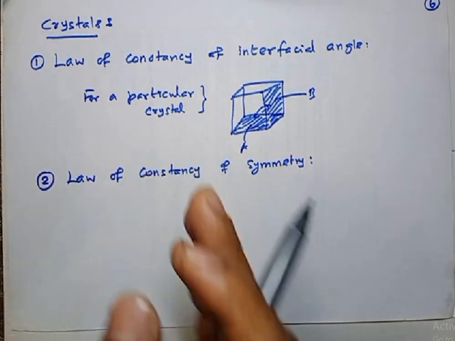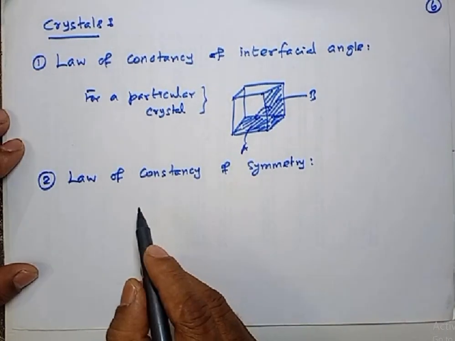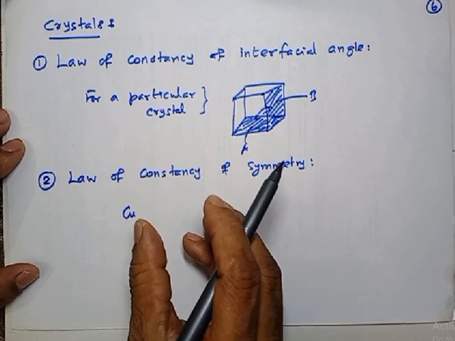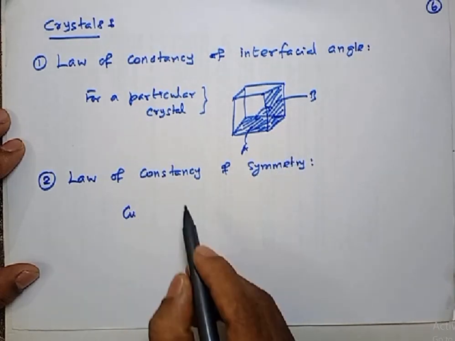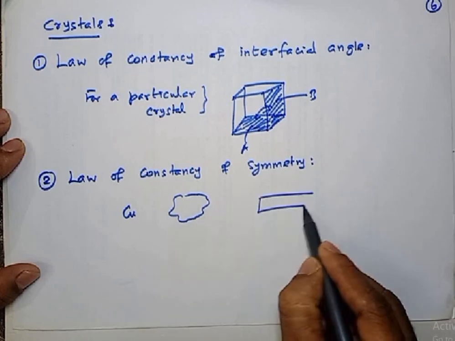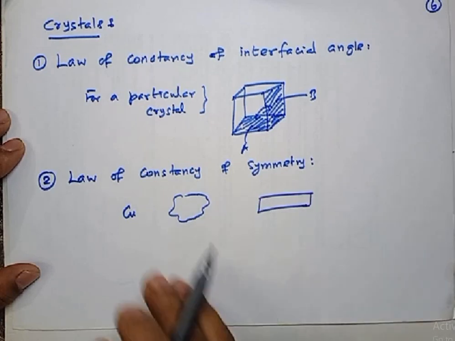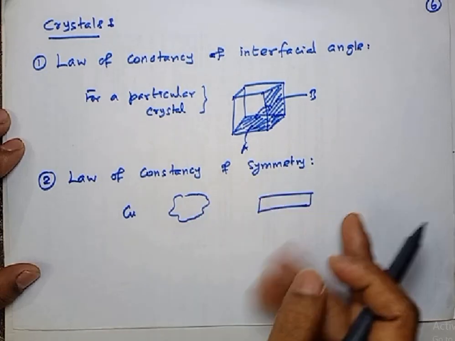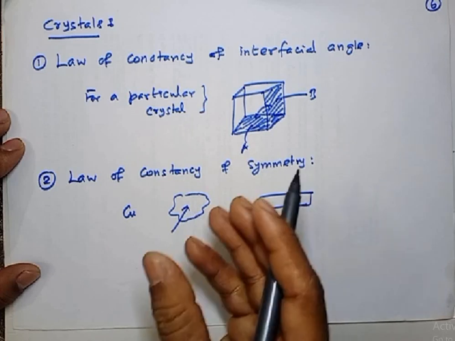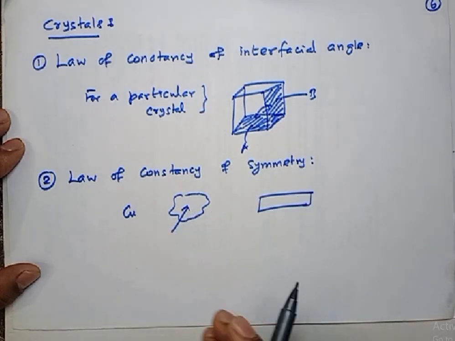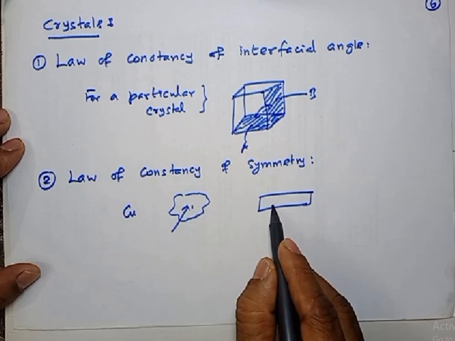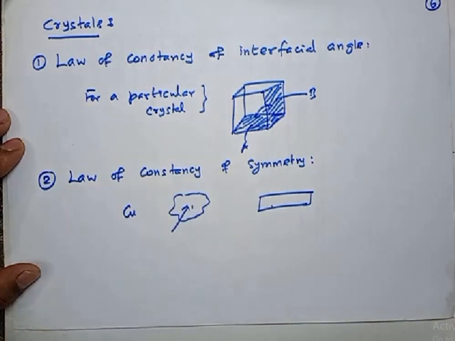See, what I'm trying to say is, suppose I take a crystal, say copper. Copper metal exists in the form of a crystal. Suppose I take a copper in this shape and another copper in this shape. By appearance, they exist in different shapes. But if you observe the crystal structure or the unit cells, the unit cell present here and the unit cell present in this copper are one and the same.